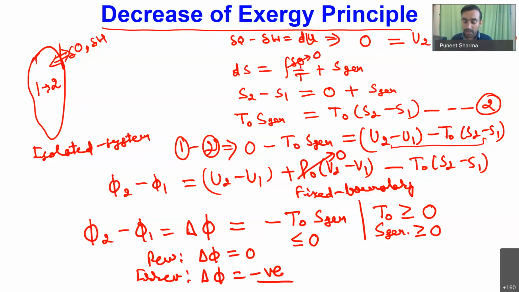So either we have change of exergy equal to 0 or less than 0, which means every time some process happens, we have a decrease of exergy value.